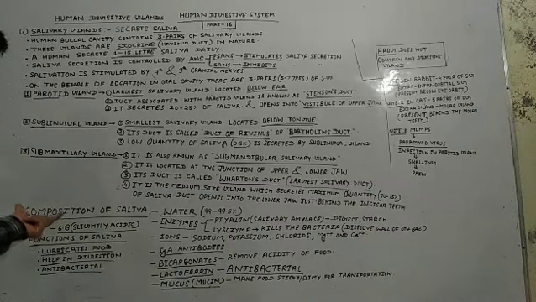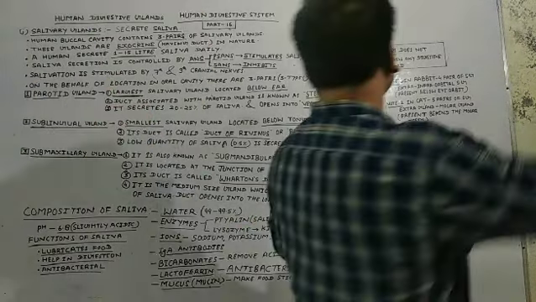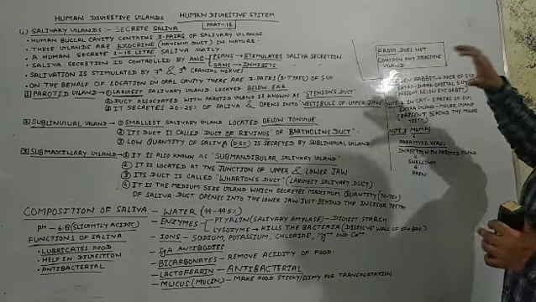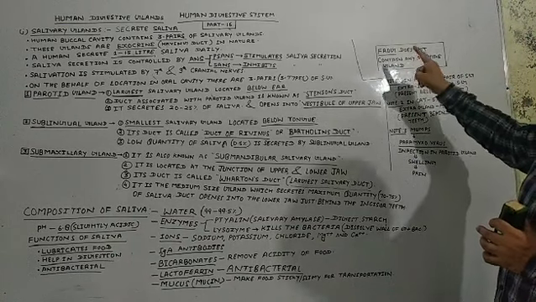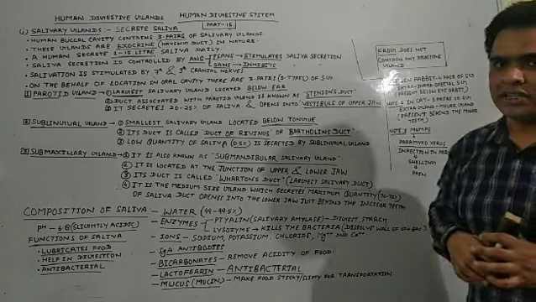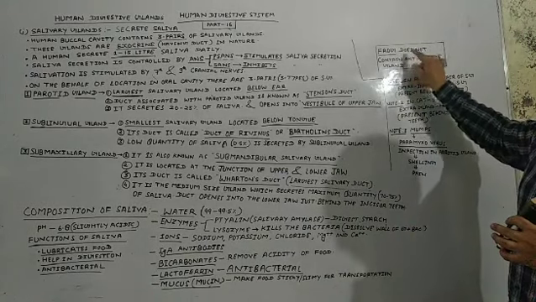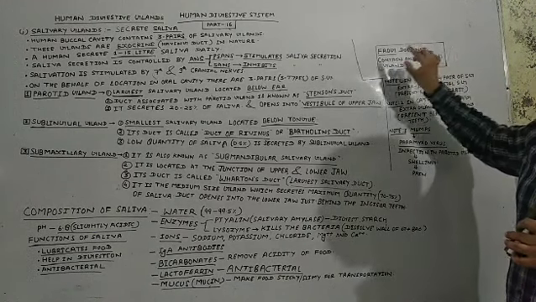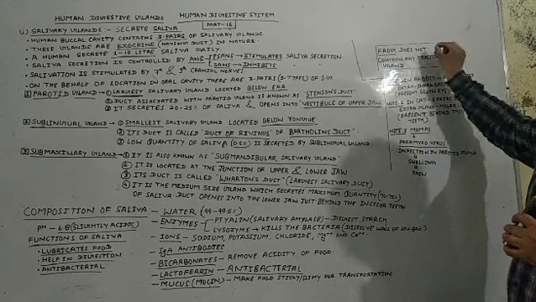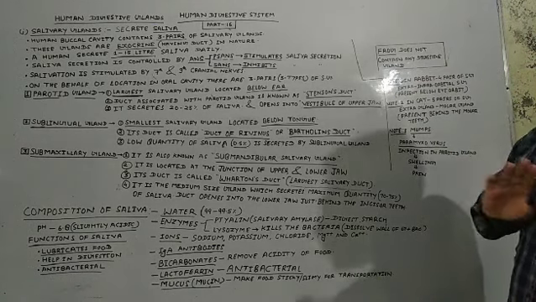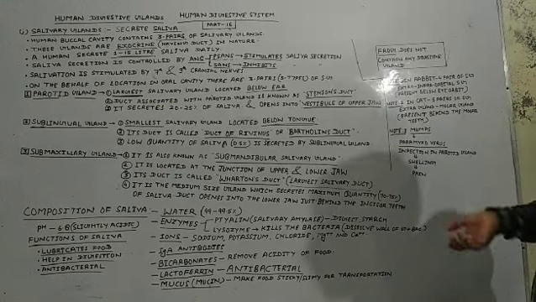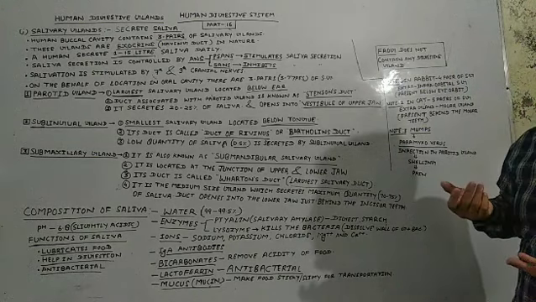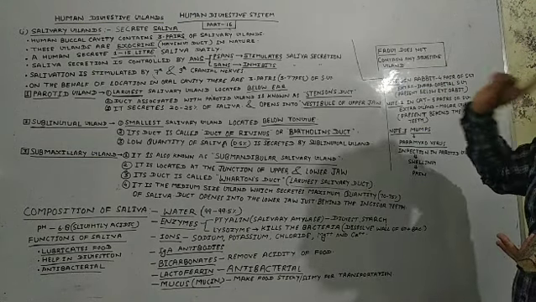Sorry, before starting this session, I will talk about some important terms related to salivary glands. Frog does not contain any digestive glands. I have written here that frog does not contain any digestive glands. Must remember, students, frog is an amphibian. It does not contain any digestive glands to masticate food or mix saliva into food.